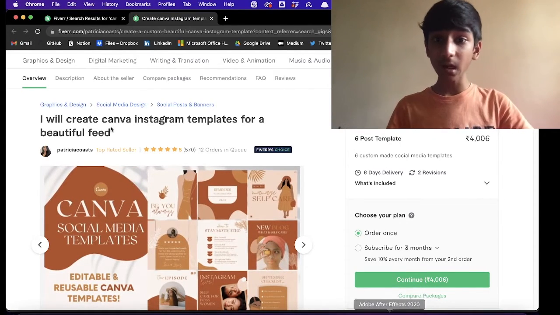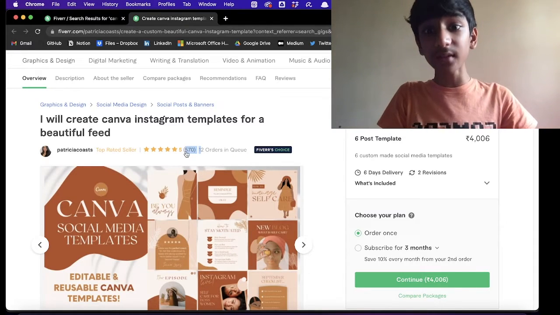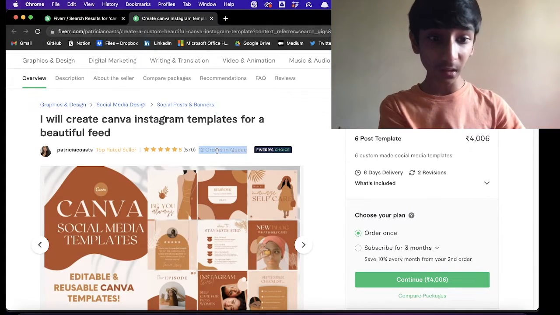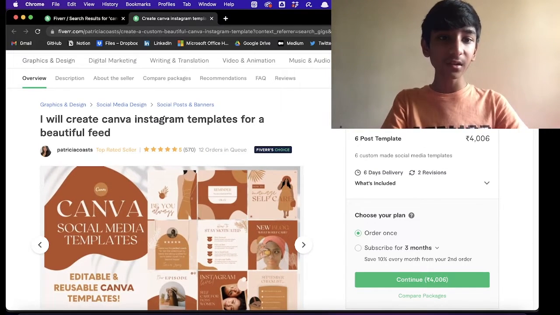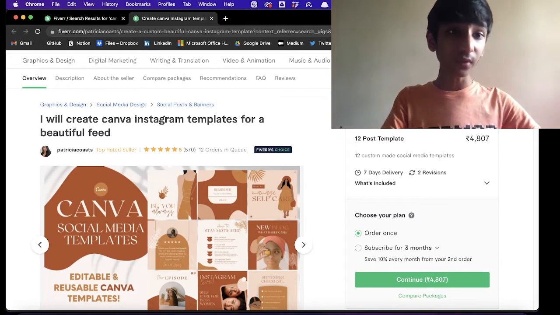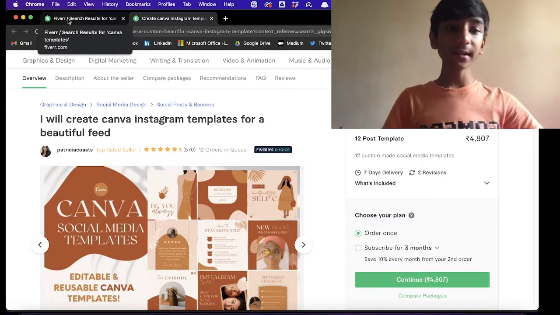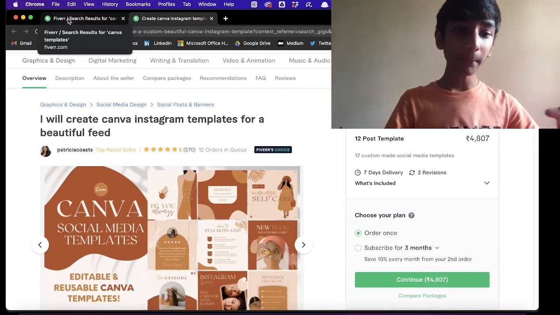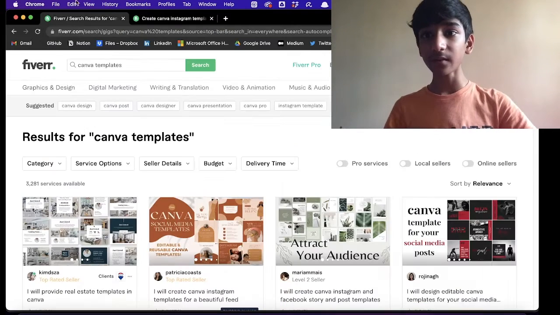And as you can see, people are paying for this. This has 5-star ratings, 570 reviews, and 12 orders in queue, which means of course there are people buying these, right? And because it's much easier, you can just keep reusing it, and you will not have to work again to make new designs. You can just keep selling this. It's like a book. You write a book only one time, but it still keeps generating you passive revenue. This is exactly a perfect example of this.